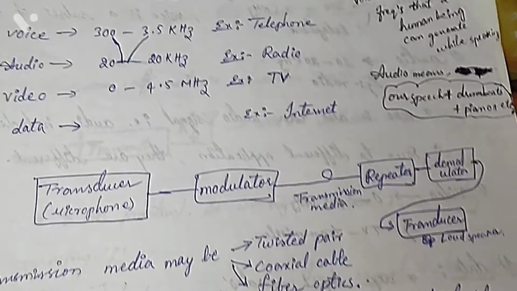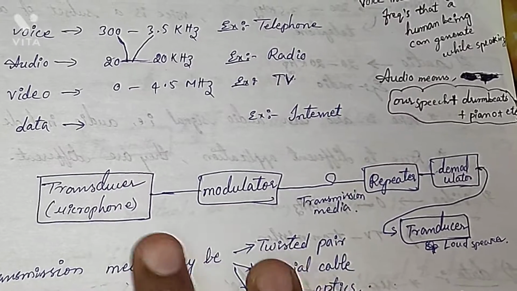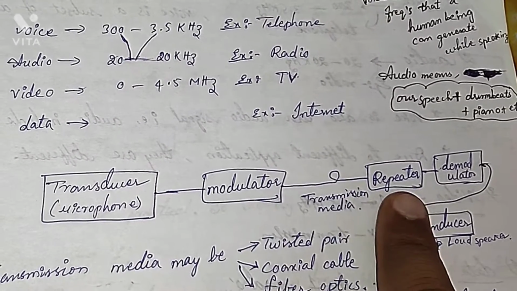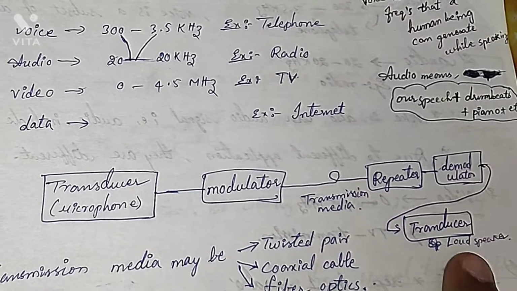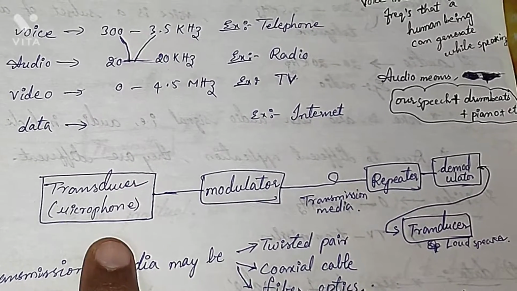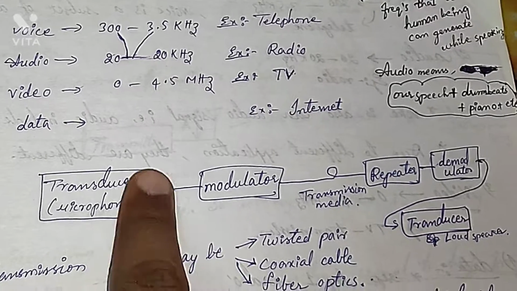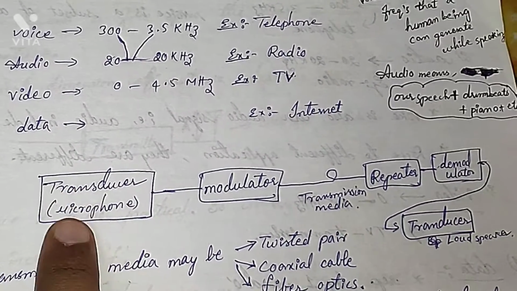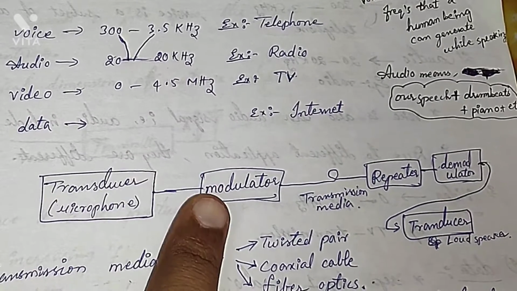Okay, this is the block diagram of a basic overview of a communication system. It consists of a transducer, modulator, repeater, demodulator, and transducer. Now previously I have explained what the transducer is. A transducer is nothing but a device which changes one form of energy to another form of energy.